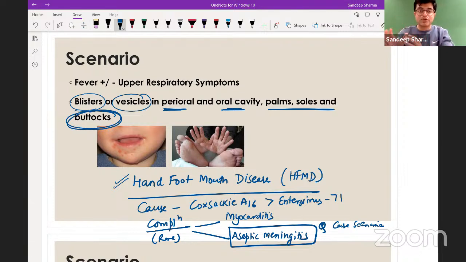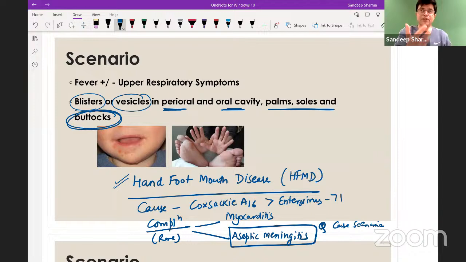So when the child presents to the doctor, he will have vesicles, but he will also have multiple other types of lesions. Here you have only blisters or vesicles forming. No progression and crusting happening, right? Crusting happens in chickenpox. Thirdly, chickenpox rash appears on the trunk and then goes to the face. Here the rash appears in 4 specific locations: perioral and oral cavity. It occurs on the palms. It occurs on the soles.